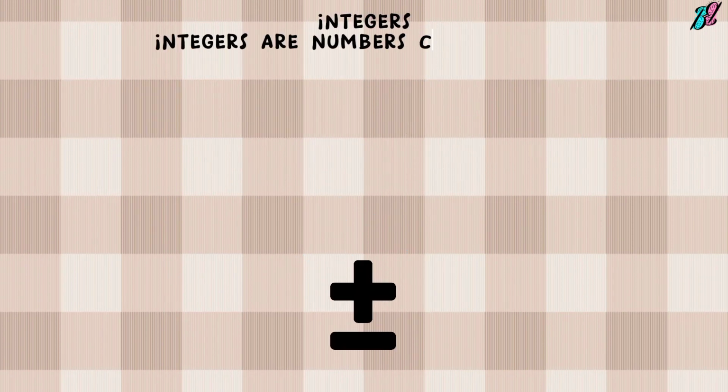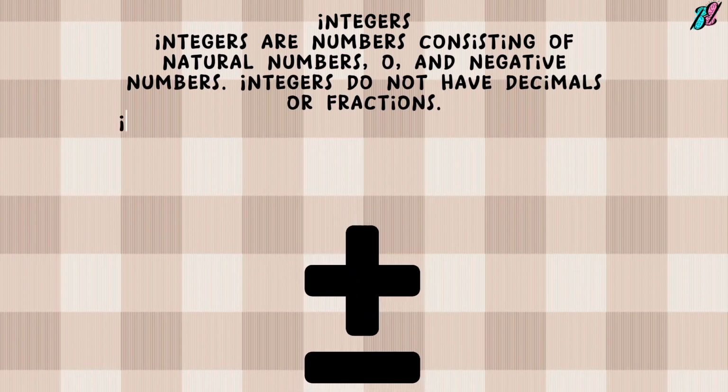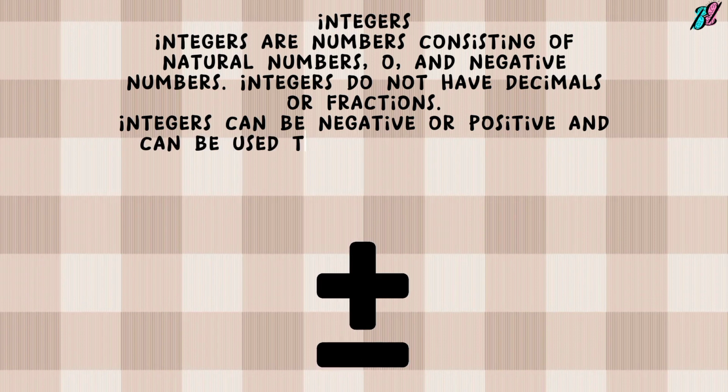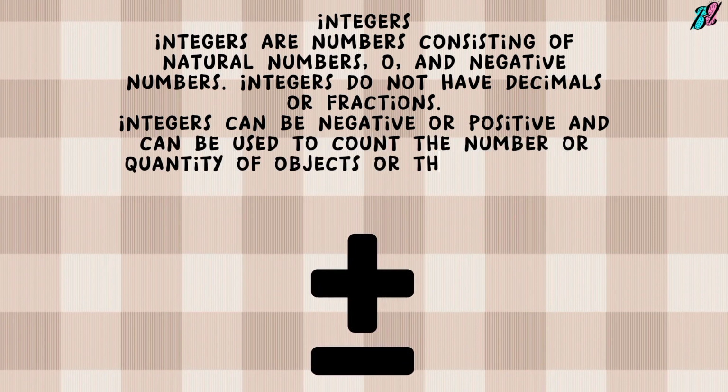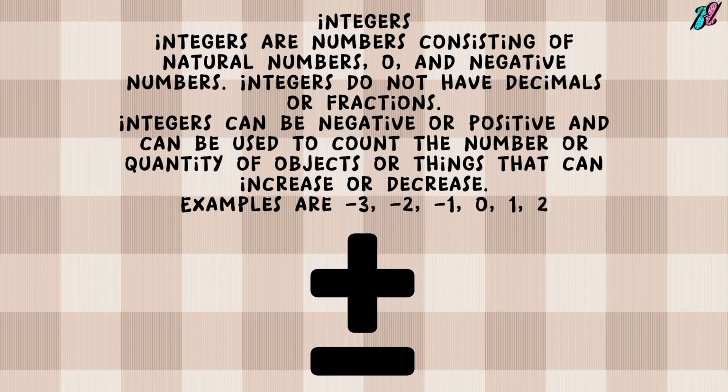2. Integers. Integers are numbers consisting of natural numbers, 0, and negative numbers. Integers do not have decimals or fractions. Integers can be negative or positive and can be used to count the number or quantity of objects or things that can increase or decrease. Examples are -3, -2, -1, 0, 1, 2, 3, and so on.